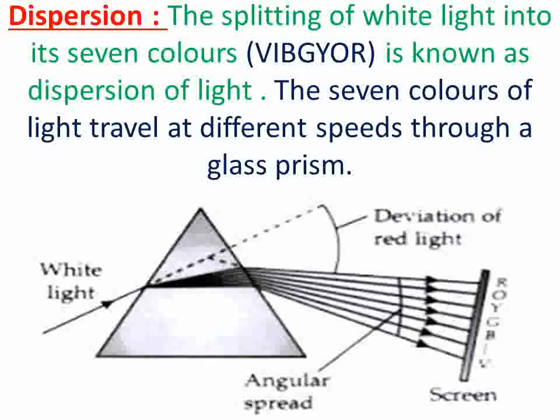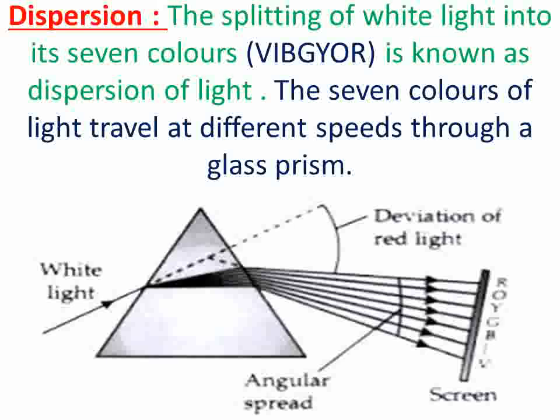Here another thing is dispersion. Dispersion is splitting of white light. Both are shown in the figure. Deviation, number one. Number two, dispersion. And it is observed in the diagram that red color is deviating least, violet color is deviating most.